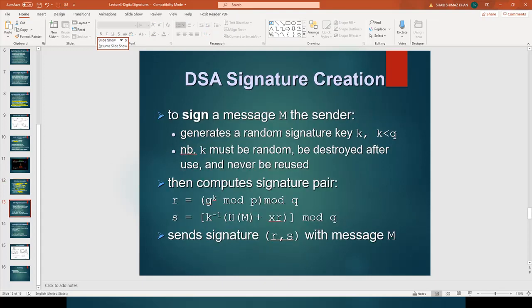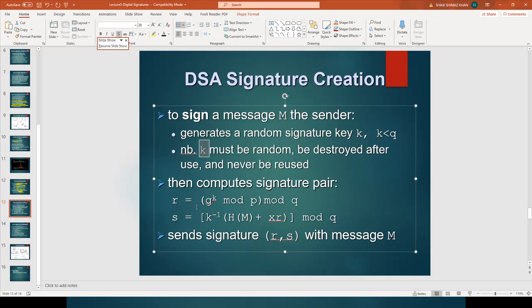Now let us see how to compute the signature. To create the signature, a random value k is generated and it is destroyed after the digital signature is created. It is used only for this particular signature, and this k value should be less than q.